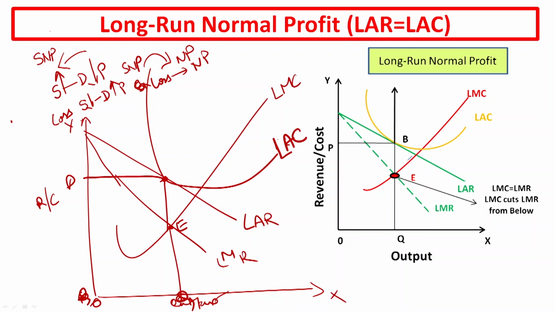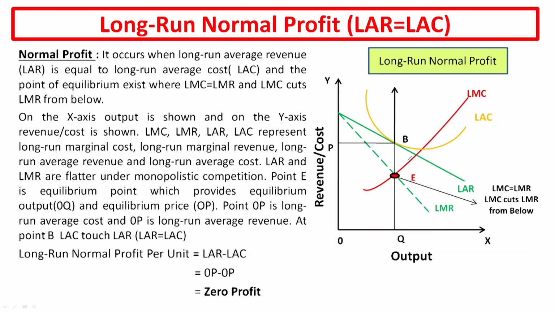So this is the long run normal profit, and again long run average revenue minus long run average cost, that is OP minus OP, gives you 0 profit, that is the normal profit. So this is the explanation for the long run normal profit, and this is the graph for the long run normal profit.